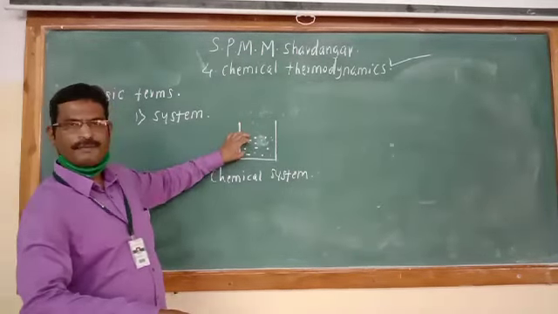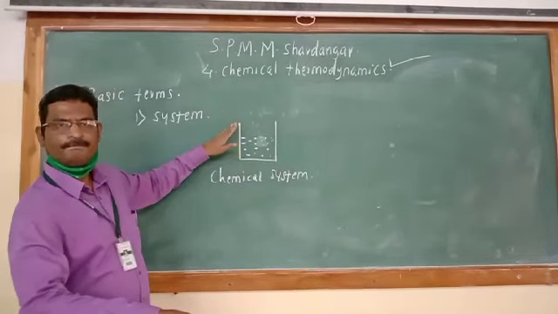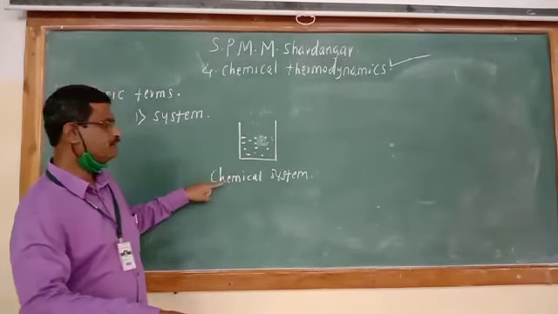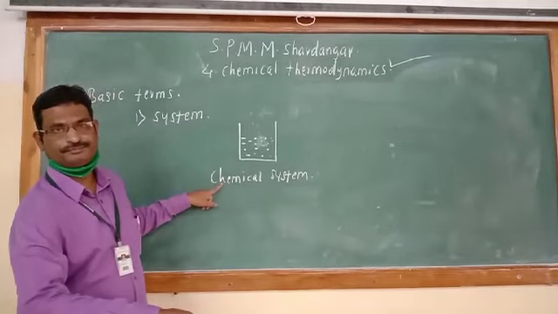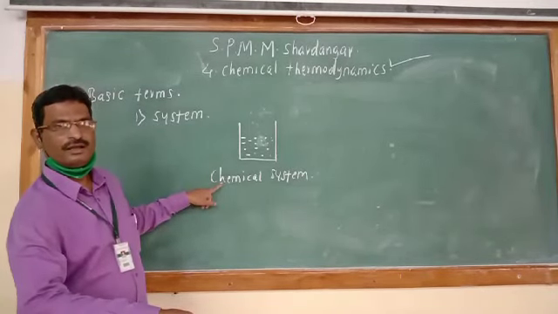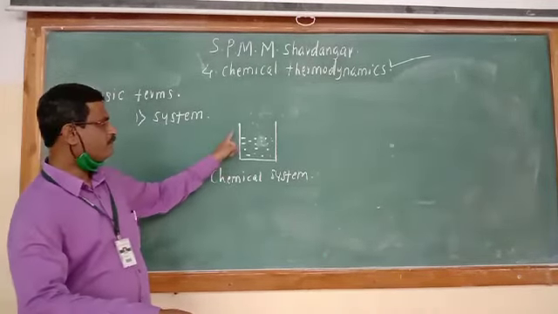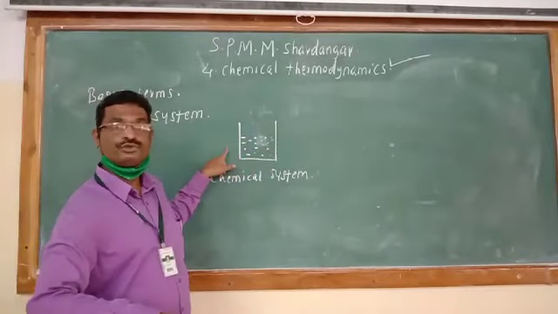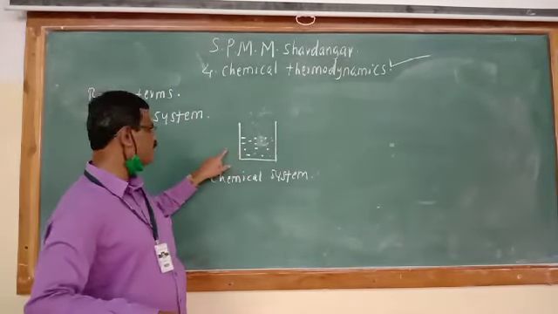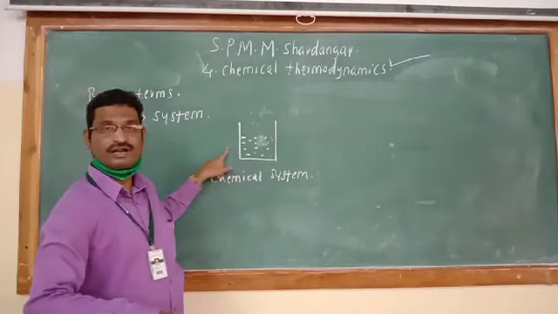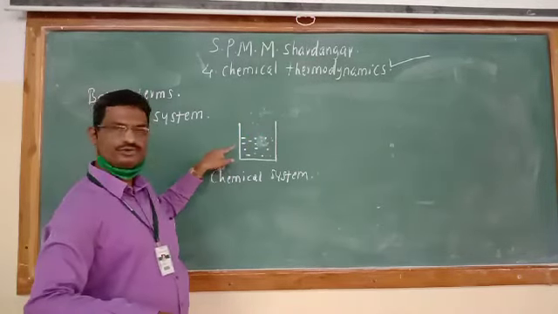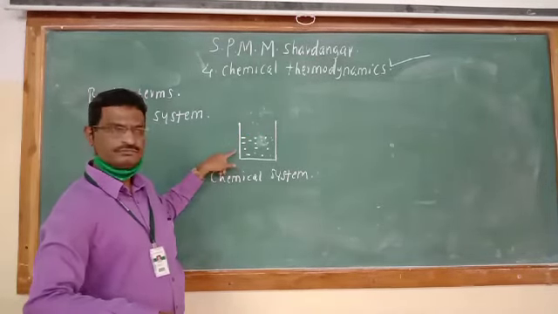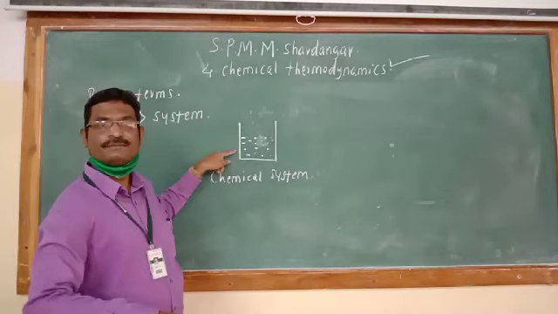The mixture of reactants taken in a beaker or a test tube is the chemical system, because this is the part we have chosen for a thermodynamic study.